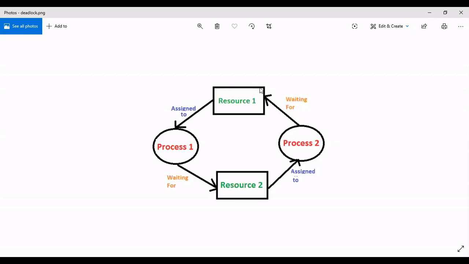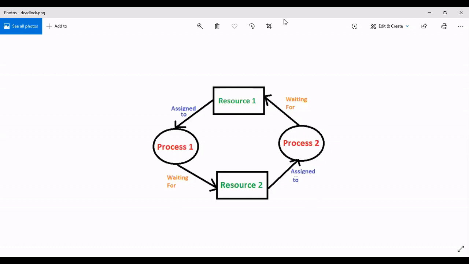Again I'm repeating the 4 cases. First, circular wait: all processes are waiting circularly. Second, hold and wait: every process is holding one resource and waiting for another. Third is no preemption: no process can take the other's resource forcefully. And the last one is mutual exclusion: no resource can be shared with more than one process. If these 4 conditions are satisfied, then we can say this is deadlock.